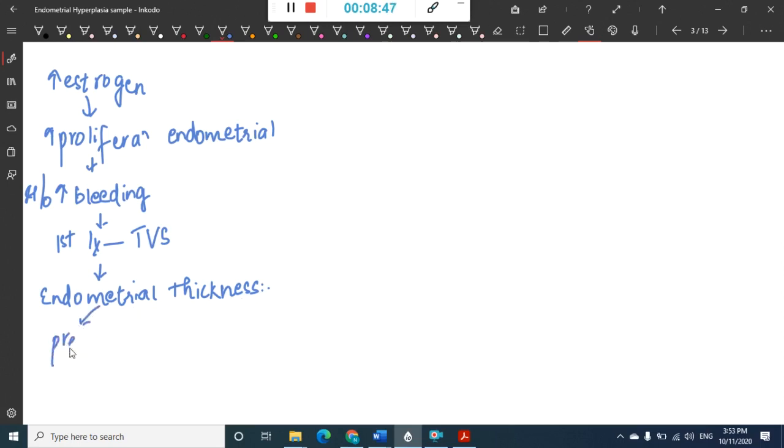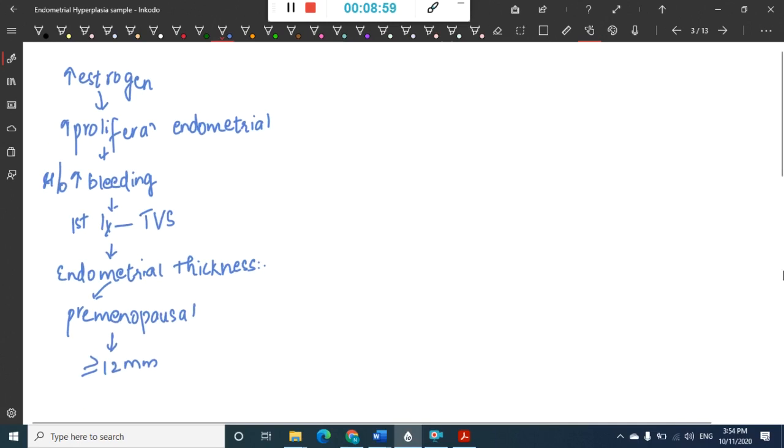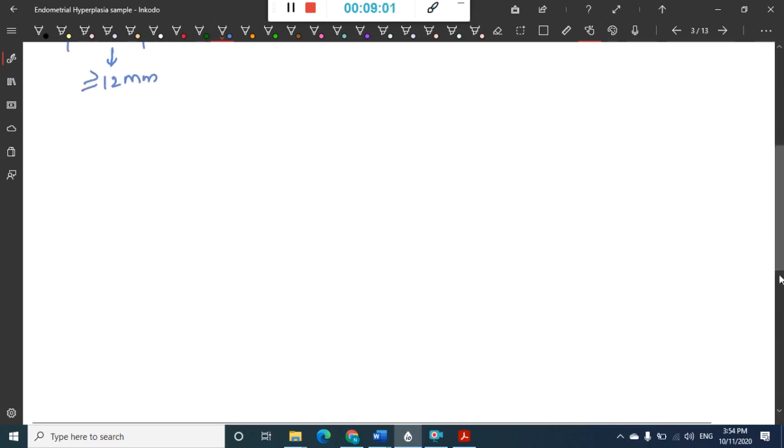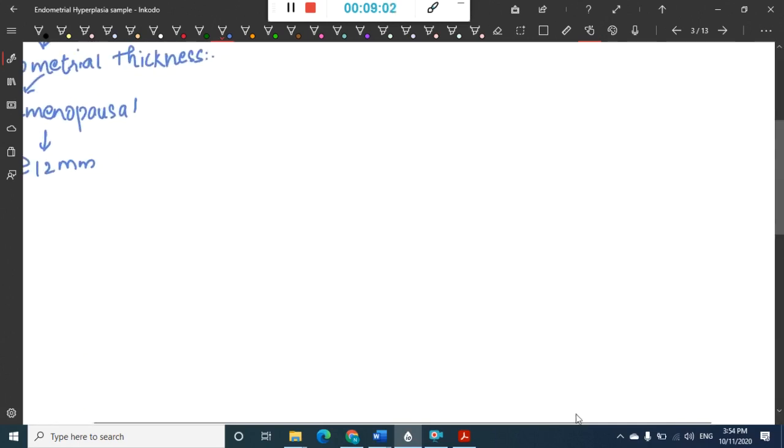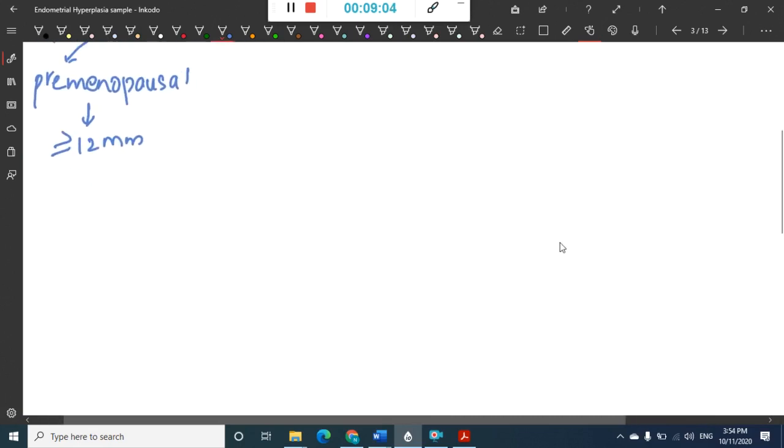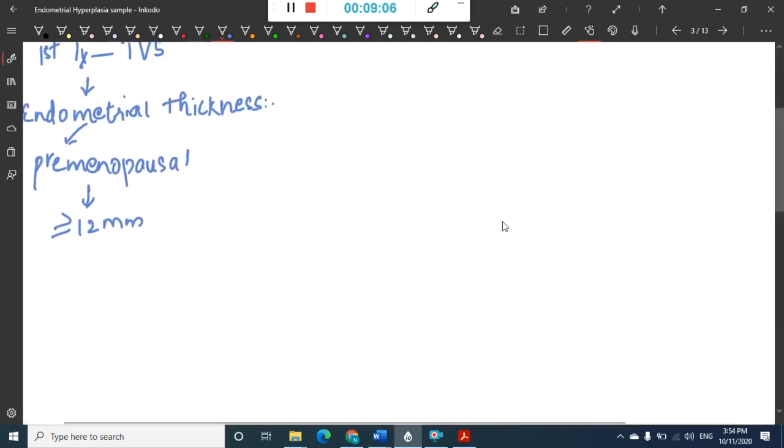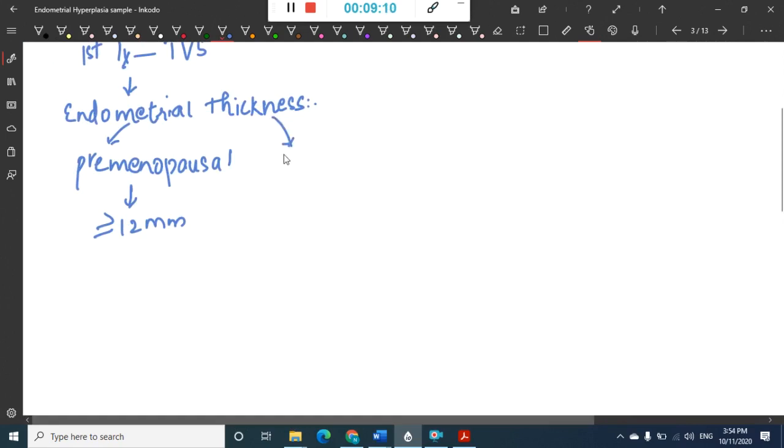For premenopausal women, if this endometrial thickness is more than or equal to 12 millimeters, it can be more than or equal to 12 millimeters in premenopausal women.